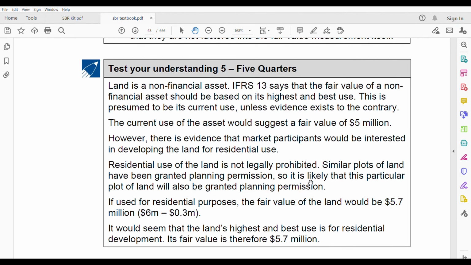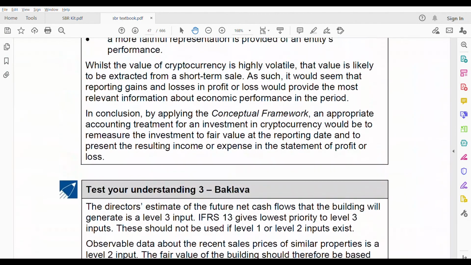So there are chances that they also will be given the permission. If it is used for residential purposes, what is the fair value? It is 6 minus the transformation cost, which is 5.7. So it would seem that the land's highest and best use is residential development. Its fair value is therefore 5.7 million. So I was wrong before. 5.7 is the highest and best use. Now let us go to the last one, test understanding 6.